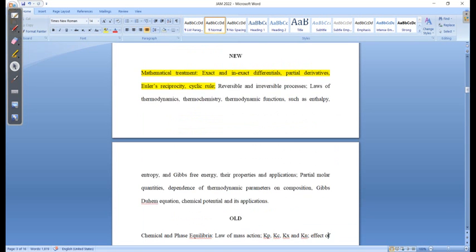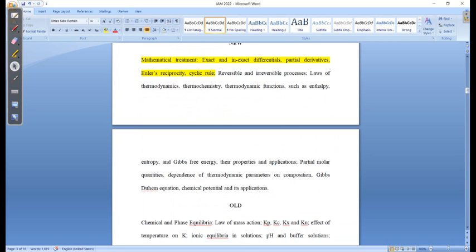So this thermodynamics part has been expanded so much. And it is my personal advice to you to prepare this particular unit: you can solve the previous year CSIR NET examination question papers also, right? You can solve the questions which have been asked in previous years in CSIR NET and GATE in thermodynamics, to prepare for the upcoming 2022 JAM examination. This is something very, very important which you should know.